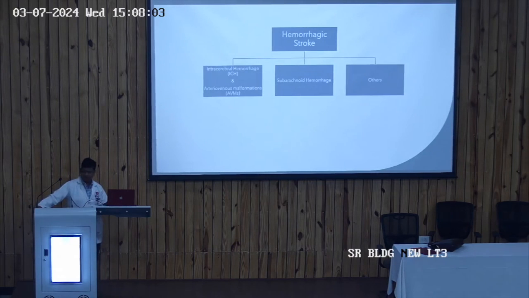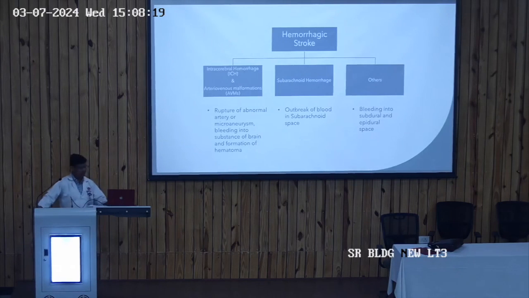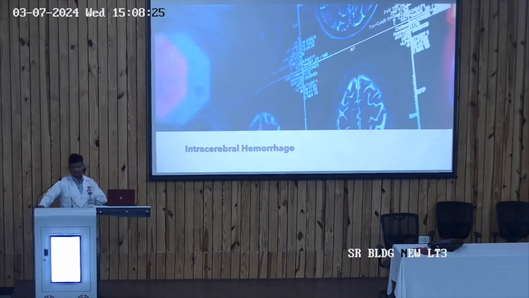Apart from these, there may be other causes where the bleeding occurs in the subdural space or the epidural space. So it can be intracerebral hemorrhage, arteriovenous malformations, subarachnoid hemorrhage, and others where the bleeding occurs in the subdural or epidural space. These are the different types of hemorrhagic stroke, which we will discuss one by one.